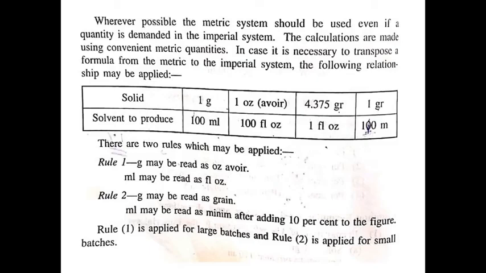There are two rules which may be applied. Rule 1: gram may be read as ounce, and ml may be read as fluid ounce. Rule 2: gram may be read as grain, or ml may be read as minim, after adding 10% to the figure. Rule 1 is applied for large batches and Rule 2 is applied for small batches.